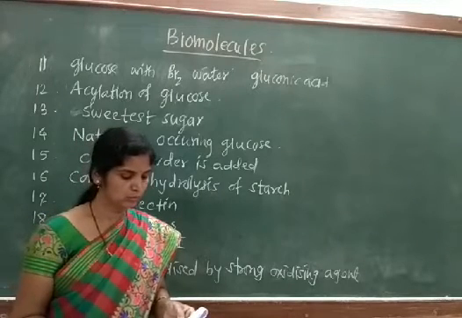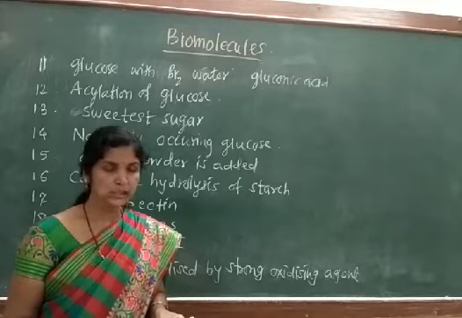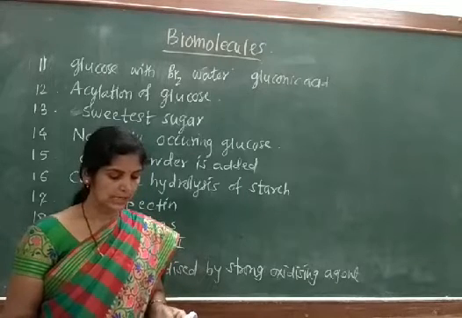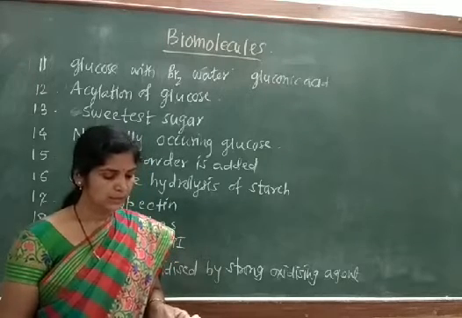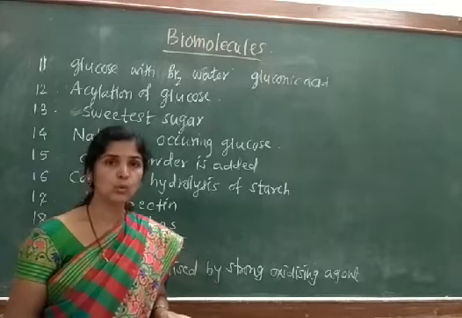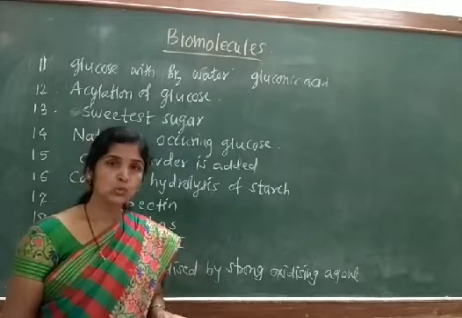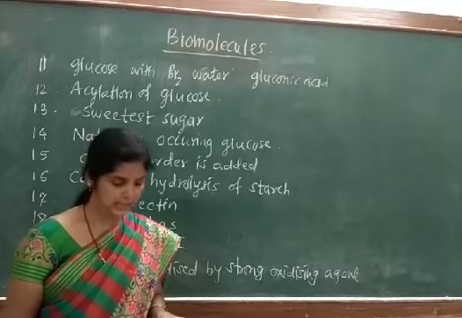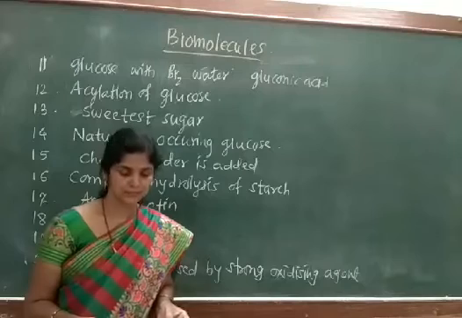Now we will move to 12th question. Acylation of glucose gives. Option A is glucose acetate. B is glucose triacetate. C is glucose pentacetate. And D is glucose diacetate.